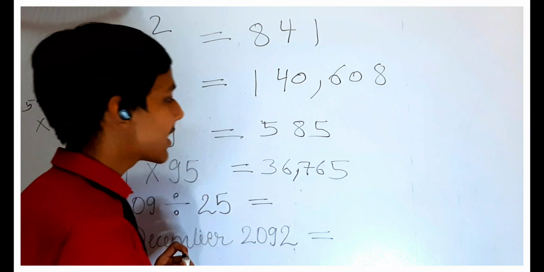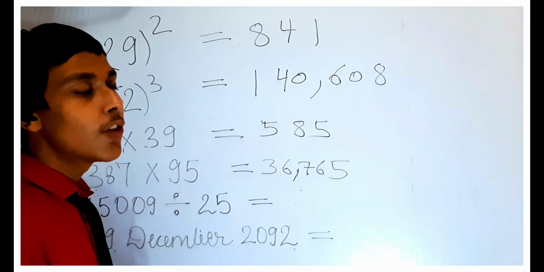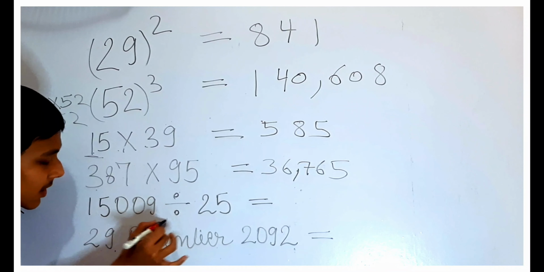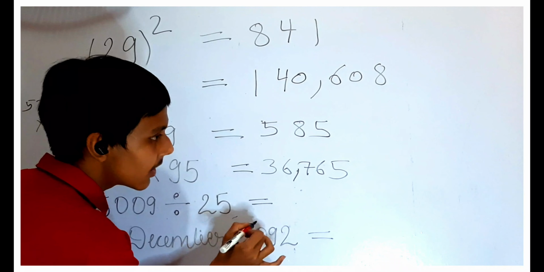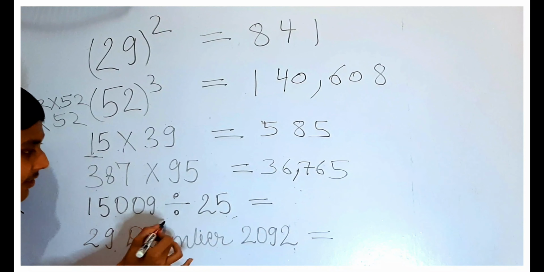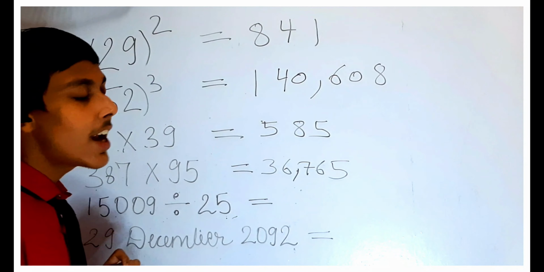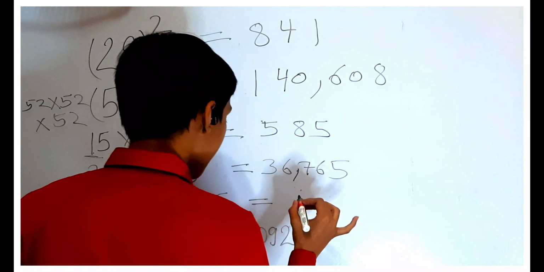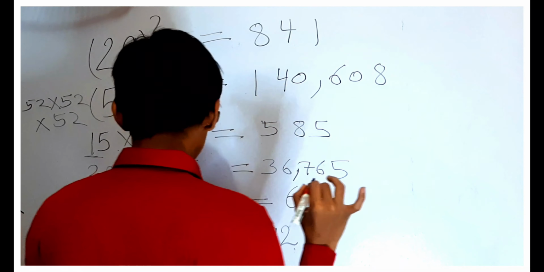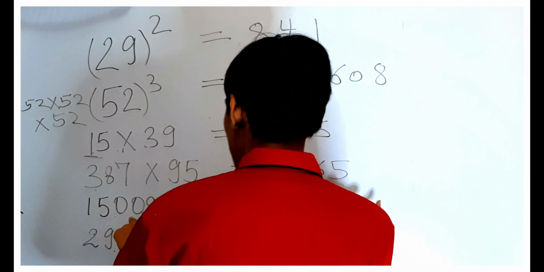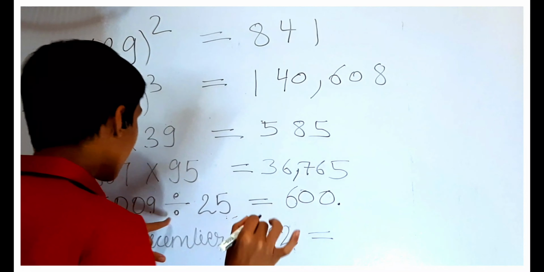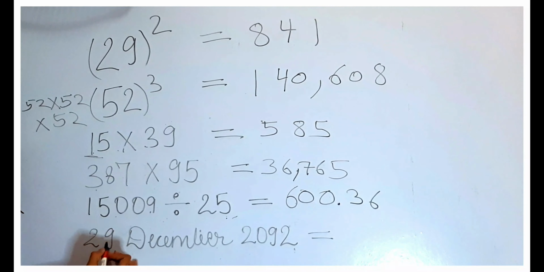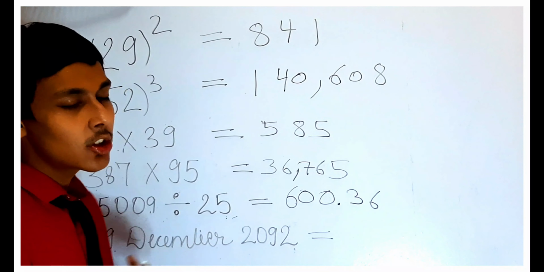I will show you in my classes, but here I will show how I am doing it, and you will also like to do it like this without a calculator. Here I have a 5 digit dividend and a 2 digit divisor. 5 digits minus 2 digits, I will get the answer in 3 digits, and many more decimal places after them. Here's the answer: 9.36.